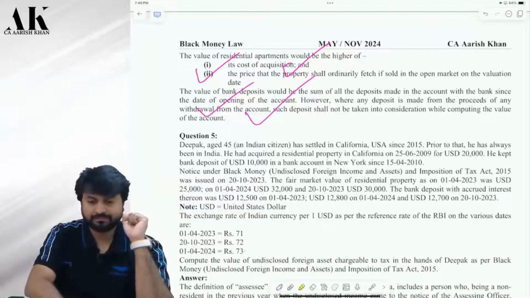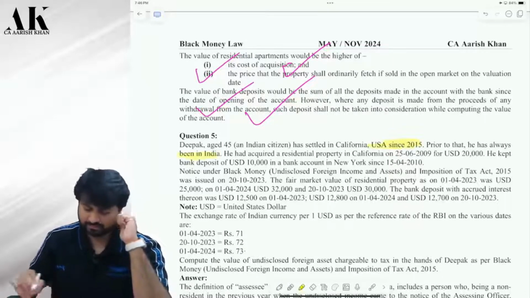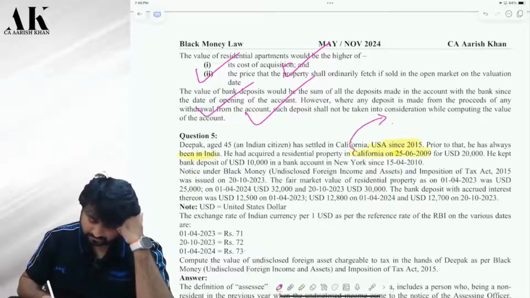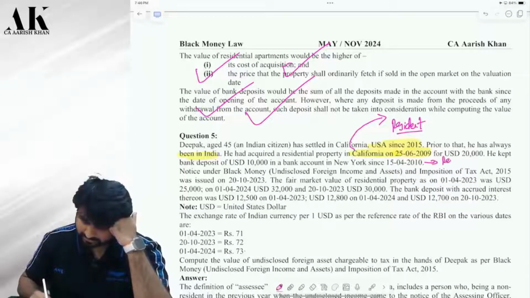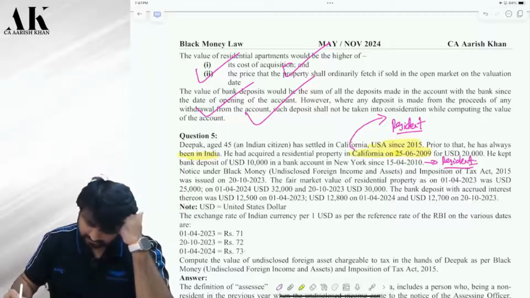Now see please. Now this person is an Indian citizen and he has settled in California in 2015. Prior to that, he was in India only. Now in 2009, he has purchased a property in California. At that time, he was resident in India. And when he opened this bank account at that time also, he was resident in India.